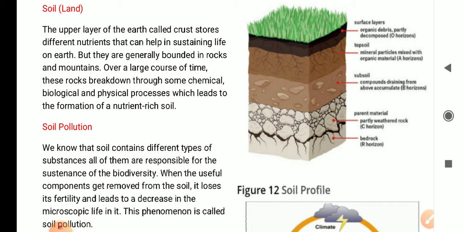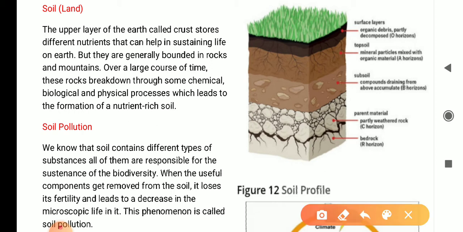In this chapter we have already studied what natural resources are, what air pollution is, and what water pollution is. Now we will study soil and soil pollution. So first of all, what is soil?